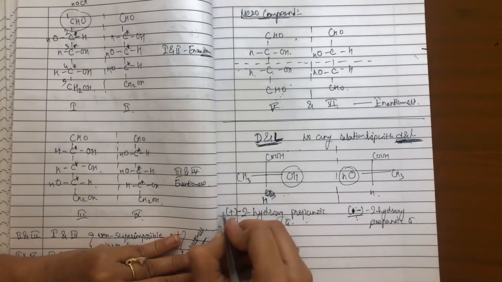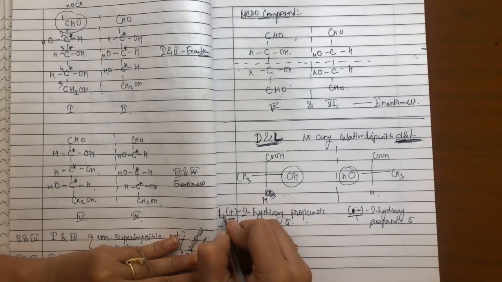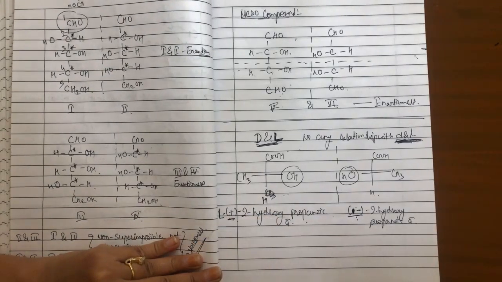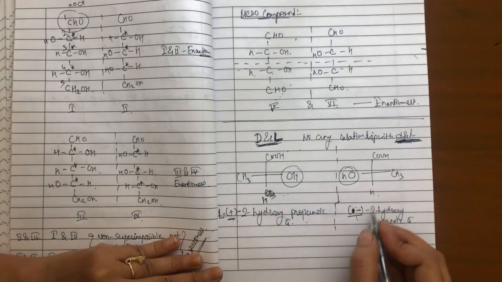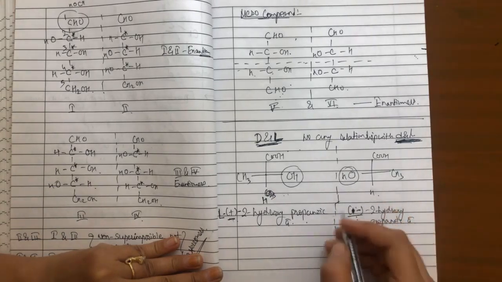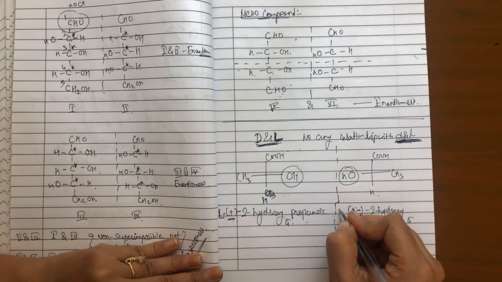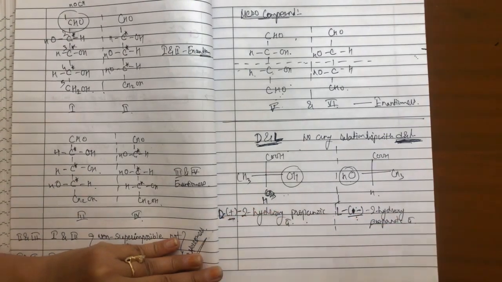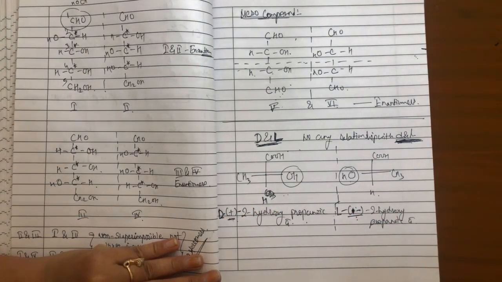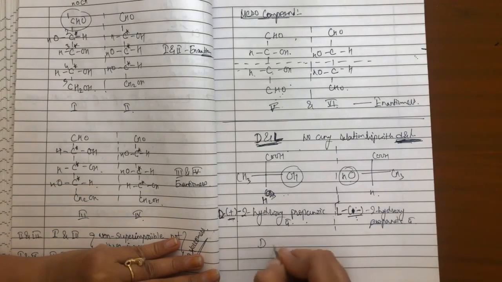This is capital D. While in the second case, as this is present on the left hand side, this is capital L. So this is how we decide whether the compound is capital D or capital L.